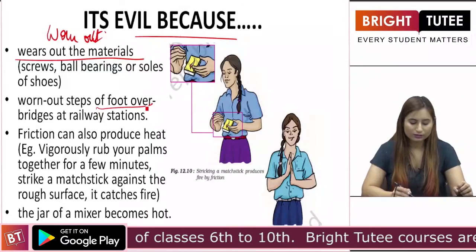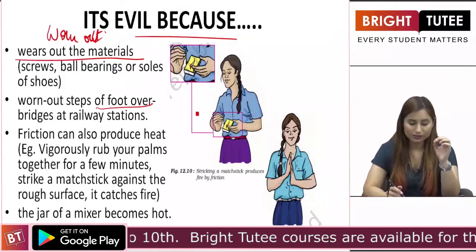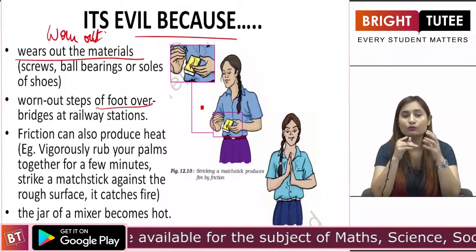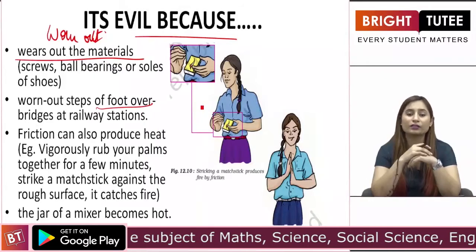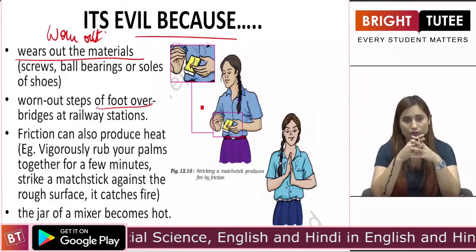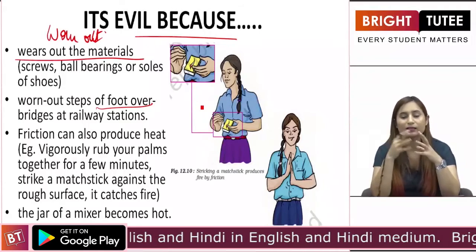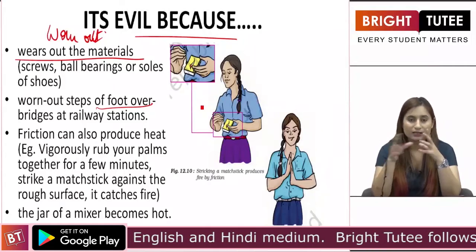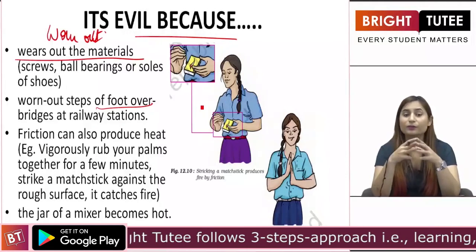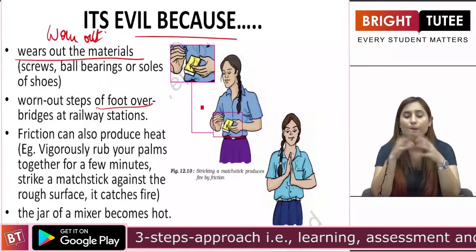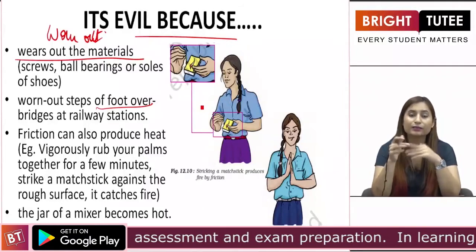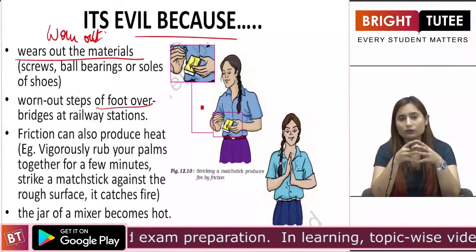Then worn out steps of foot over bridges at railway stations. You must have gone to railway stations, and if you notice the stairs present there, you will see that due to excessive use of people climbing on the stairs and coming down, the stairs have worn out. This is because of the presence of friction. The opposite force that is applied on the people is the reason due to which the stairs are worn out, right?